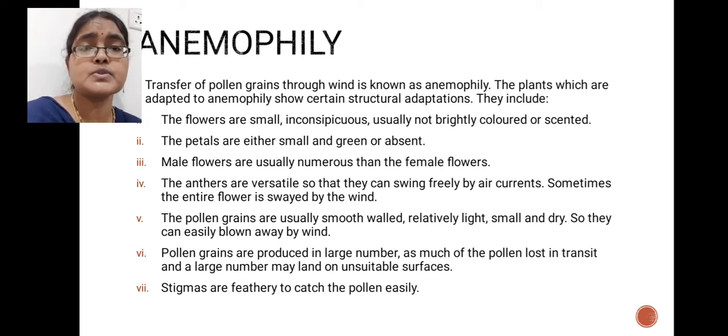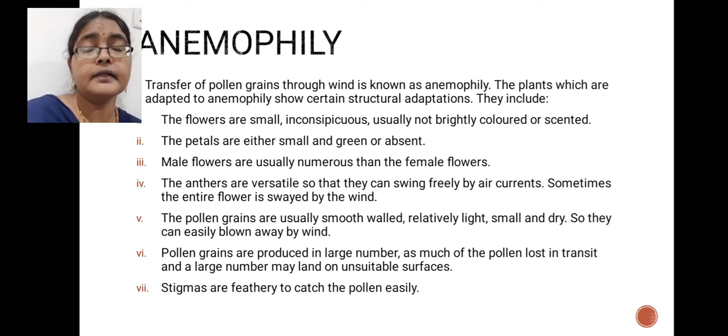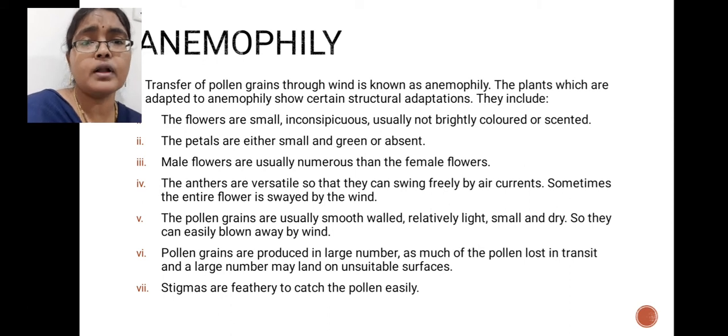Anemophilous plants show some specific structural specialities. What are those which facilitate anemophily? Here flowers are very small in size, light in weight, and not attractive in color.